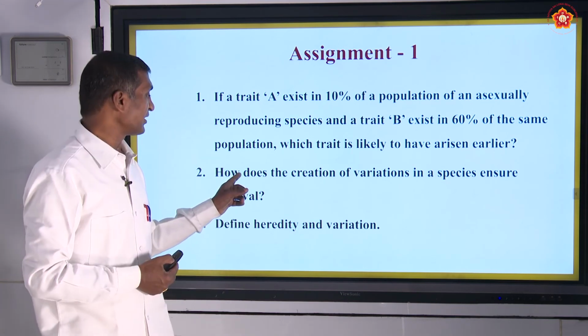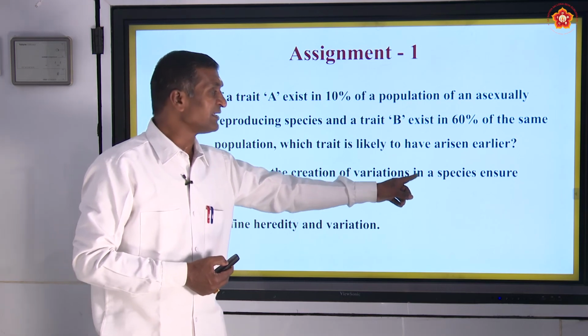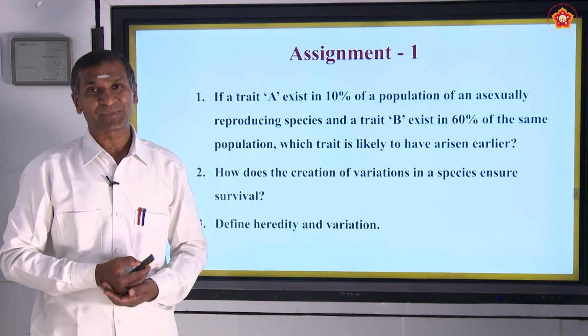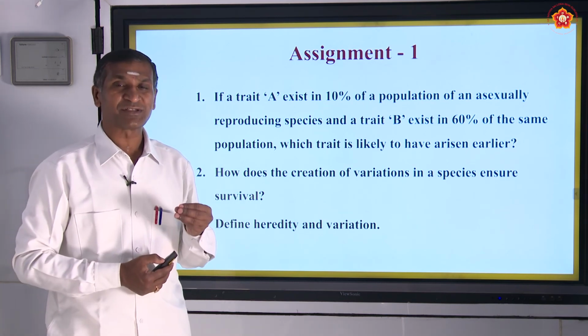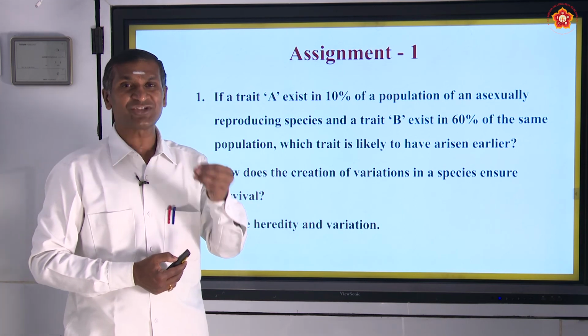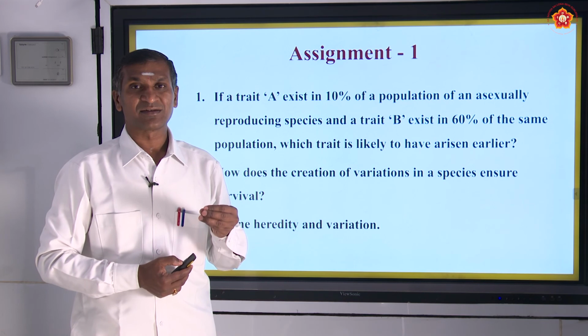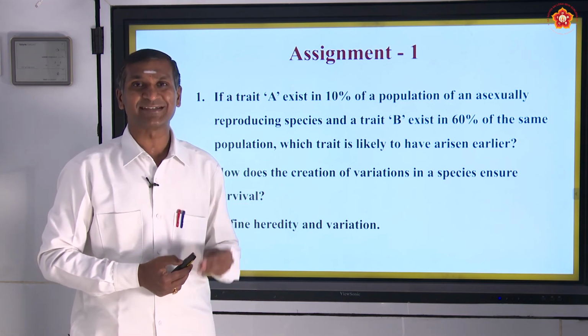Second question: how does the creation of variations in a species ensure survival? Here I would like to give you a clue, which is very important. According to the changing circumstances, we have to undergo some changes in order to sustain.